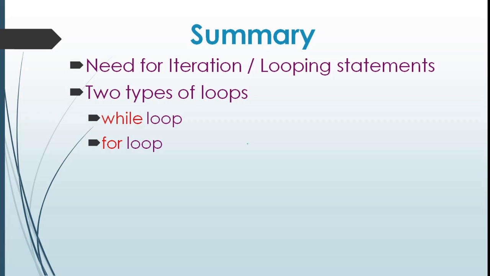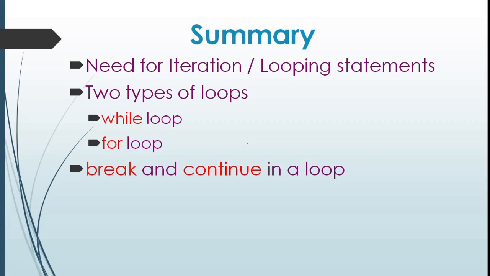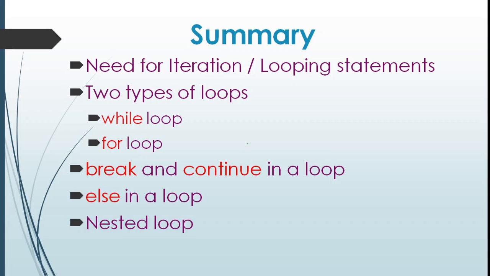Let us look at the summary of looping statements. First, we learned the need for iteration or looping statements. Then two types of loops are there, while loop and for loop. We learned the syntax and various examples using while and for loop. After that, we learned break and continue statements in a loop. They are jump statements which are used to alter the normal flow of a loop. And then we discussed else in a loop, which is executed when the condition becomes false. And after that, we learned nested loop, that is a loop inside a loop.